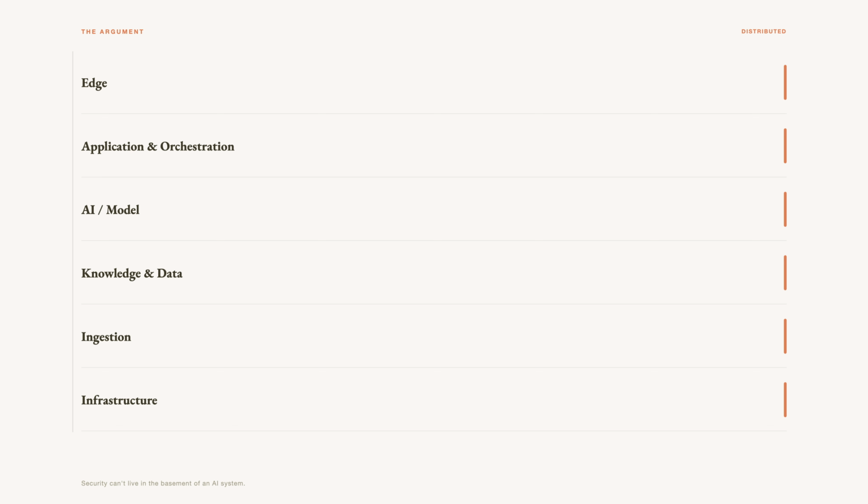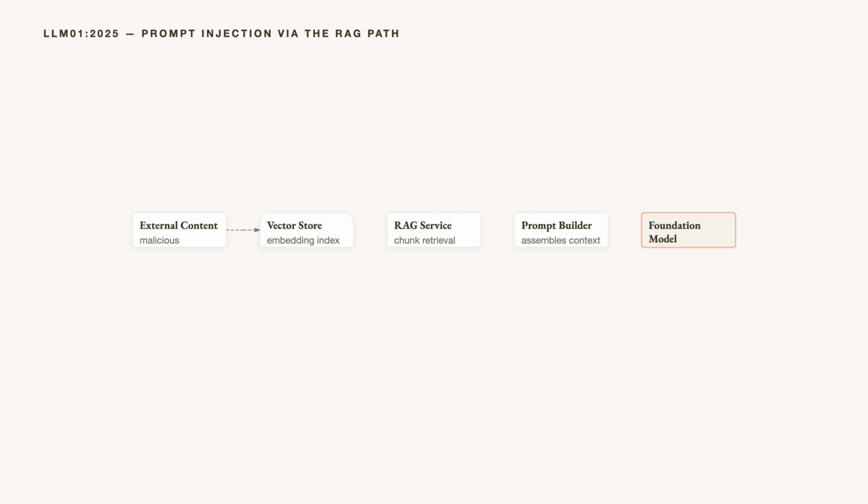The security boundary needs to distribute one decision at every hop that touches untrusted content. OWASP Top 10 for LLM Applications 2025 lists LLM01:2025 prompt injection as its first entry. The RAG path is the most underappreciated injection vector. A document in your knowledge base can contain text that instructs the model to ignore previous context. When the retrieval system pulls that chunk and the prompt builder inserts it without sanitization, the model reads it as instruction. Retrieved content is untrusted input. Treat it exactly like user input because an attacker can arrange for it to be.